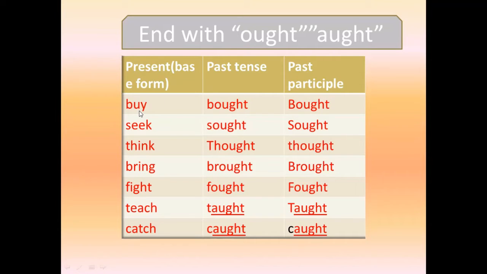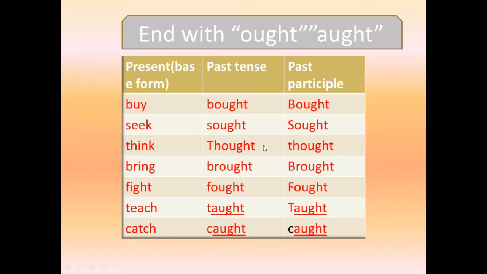This is the base form. These verbs end with ought. Buy, bought, bought. Seek, sought, sought.